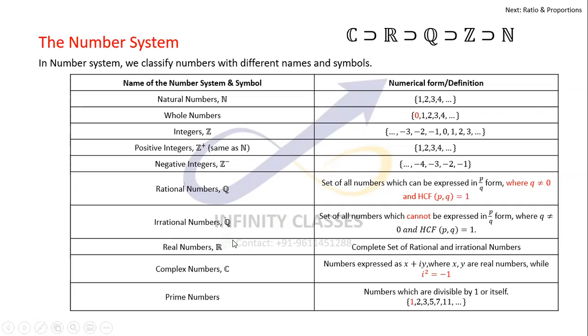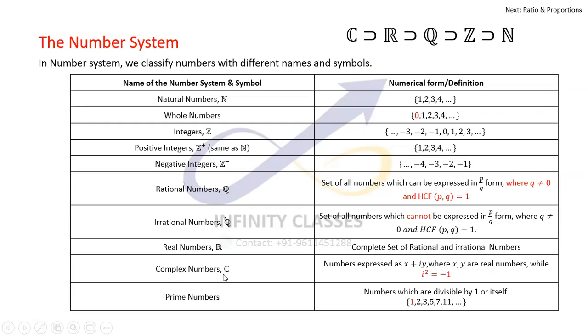This is represented by Q bar, the set of irrational numbers. Now comes the set of all real numbers, which is represented by capital R. It's a complete set of rational and irrational numbers. So Q and Q bar combined forms the set of real numbers.